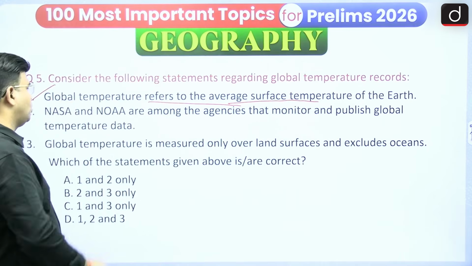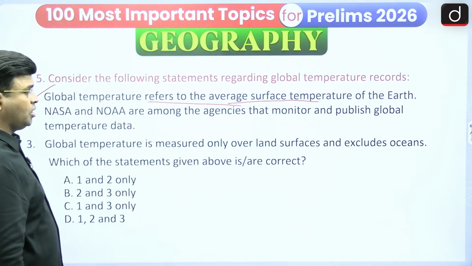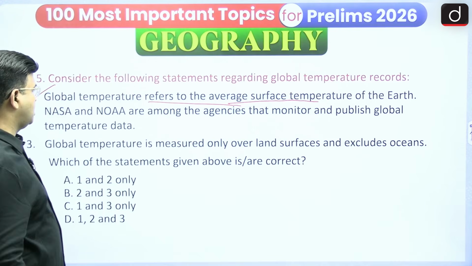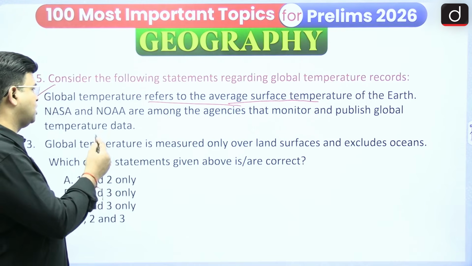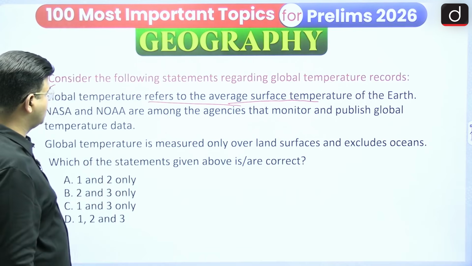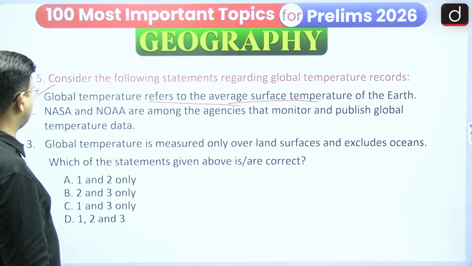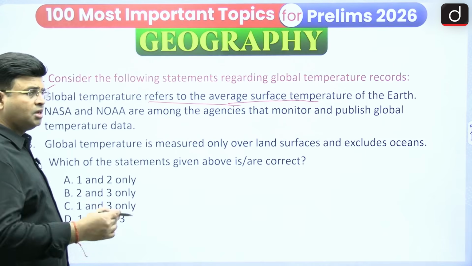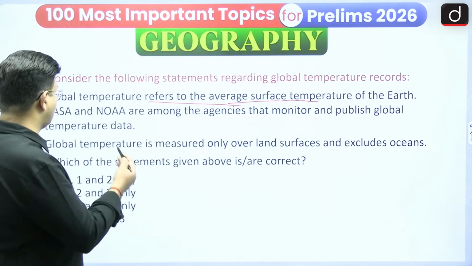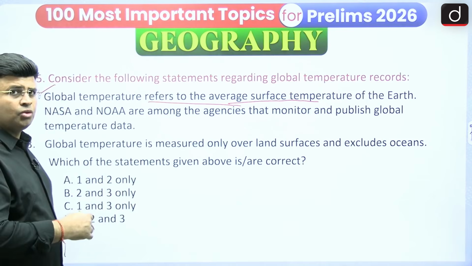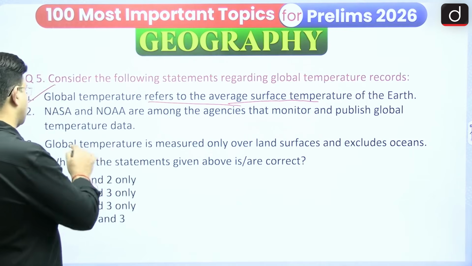NASA and NOAA, NASA, National Aeronautics and Space Administration, and the National Oceanic and Atmospheric Administration are among the agencies that monitor and publish global temperature data. Yes, there is also the World Meteorological Organization. So these are there. Yes, this is correct.